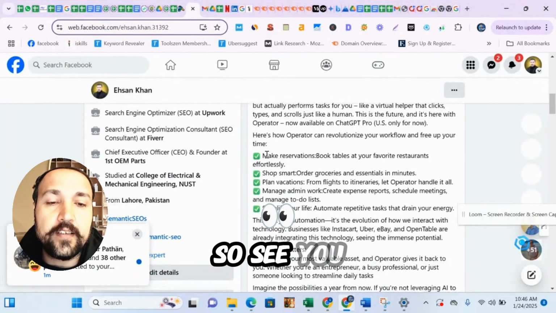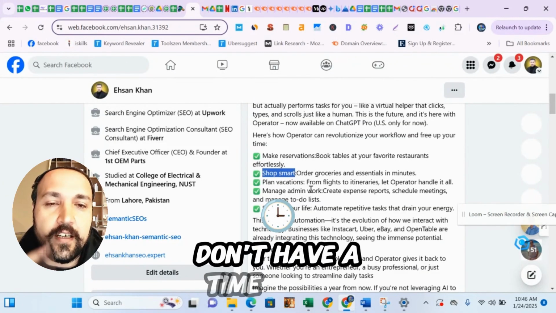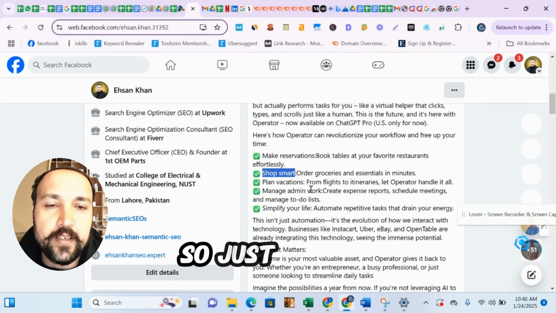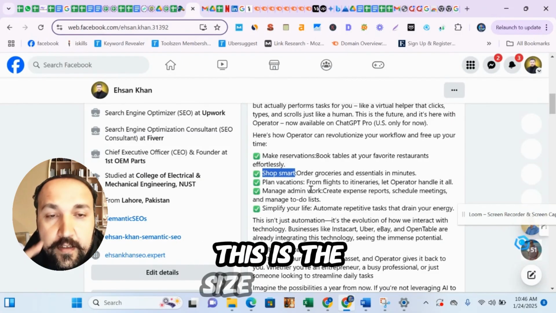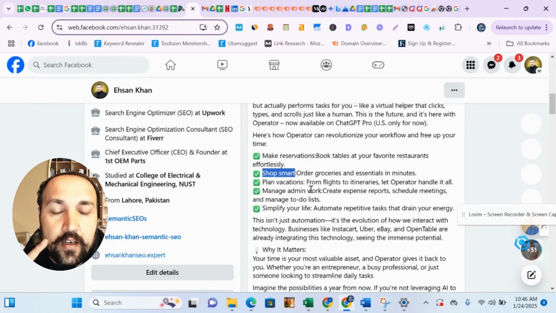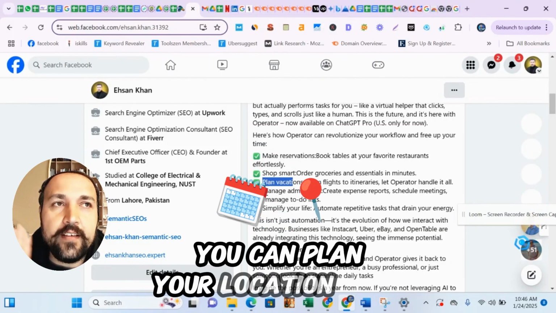See, you can make your reservations. You can shop. You don't have time to find the best option, so just prompt it: provide me the best shoes, this is the size, and this is Nike or Adidas. So it will buy for you. You can plan your vacation, and admin tasks.